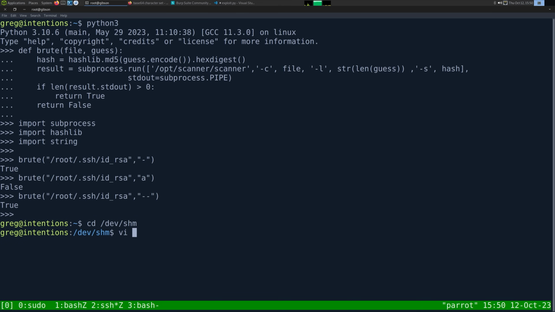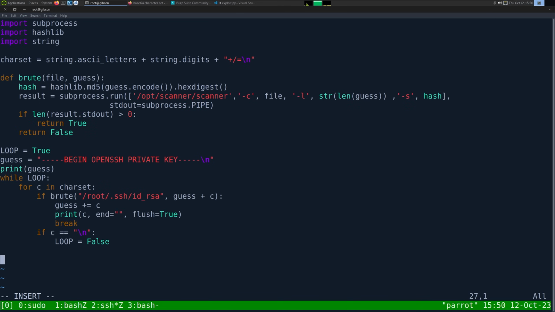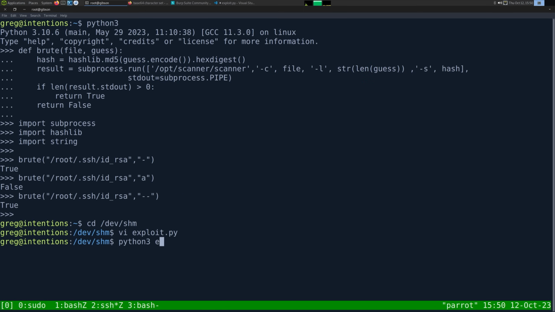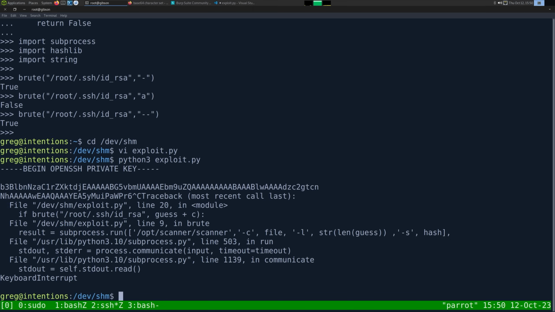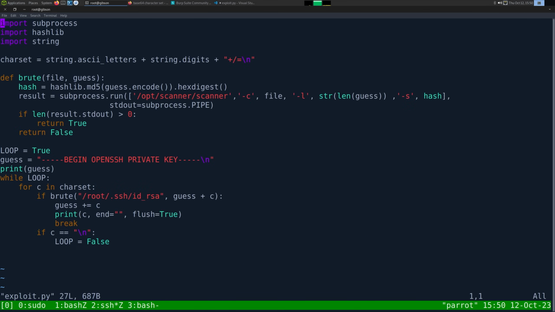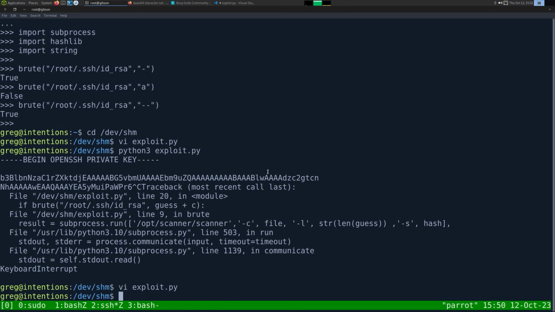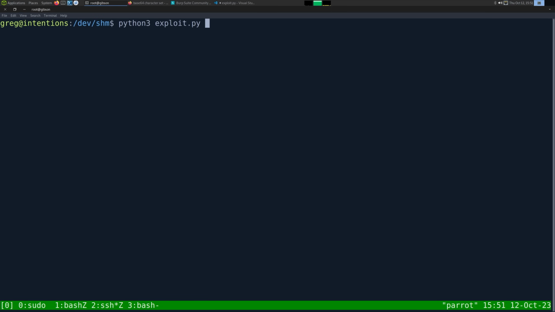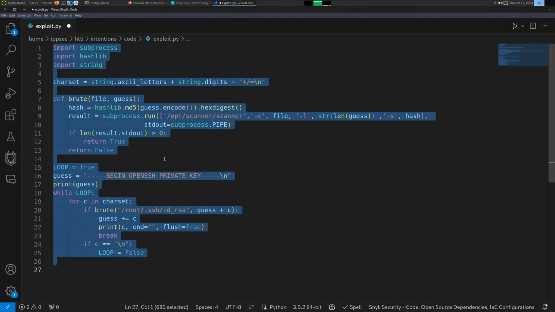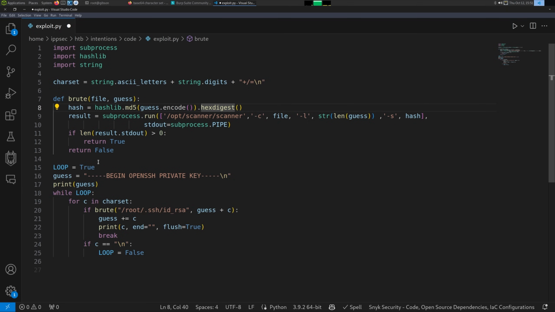vi exploit.py. Put the script here. And let's see where we screwed up. Looks like we are good. The only thing I want to do is print guess. And we can add an end is equal to this. Because it put a double line break in, because we already had a line break on a print statement. And we can fix that here real quick.